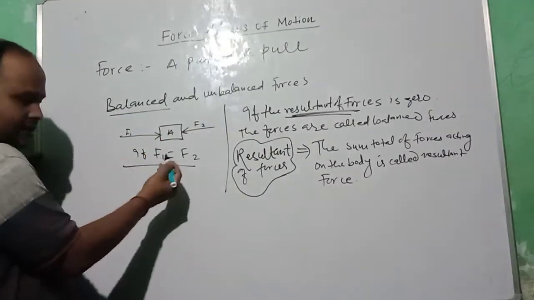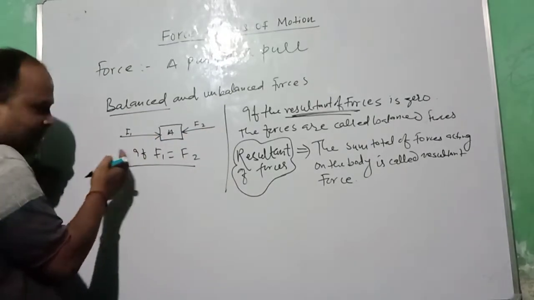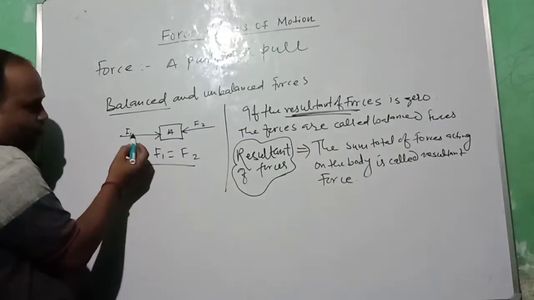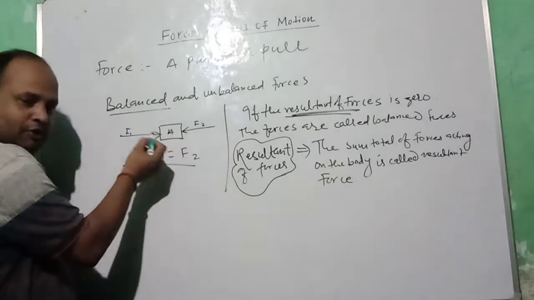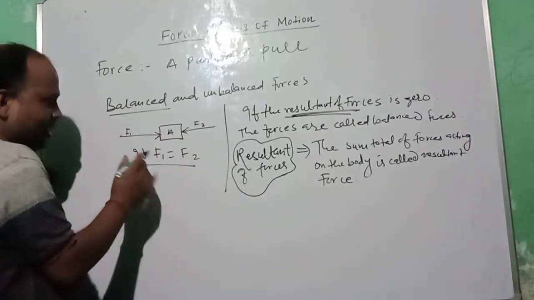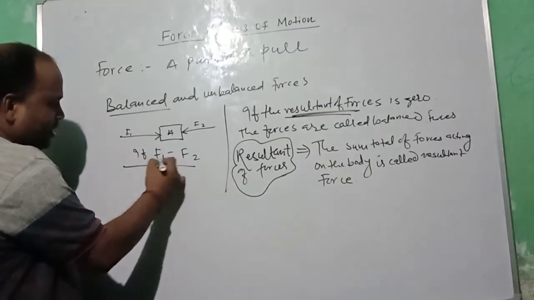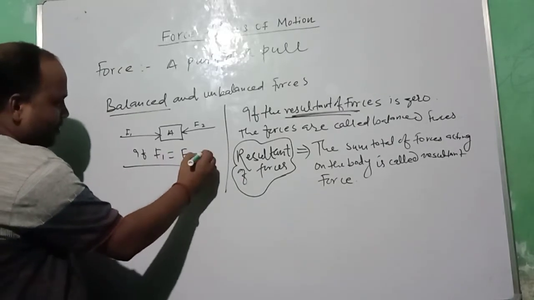Now let's come back to the example mentioned here. Two forces F1 and F2 are acting on the body A. F1 and F2 have equal magnitude, F1 is equal to F2.